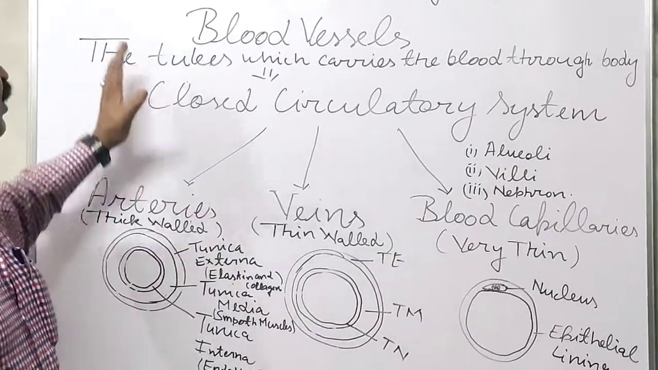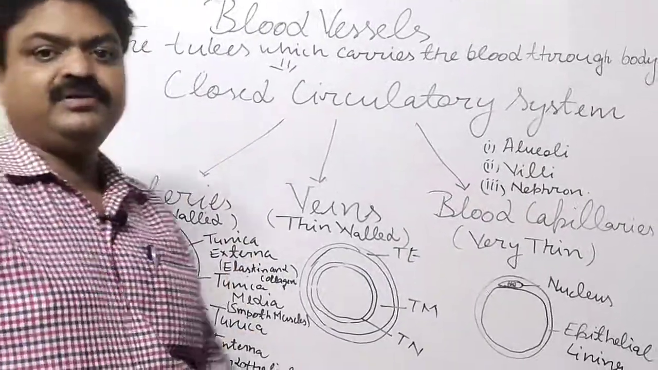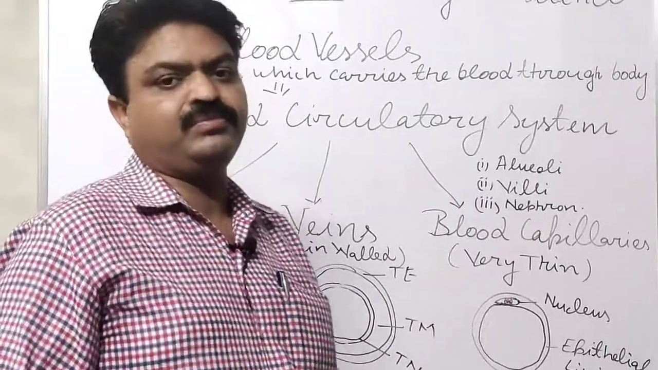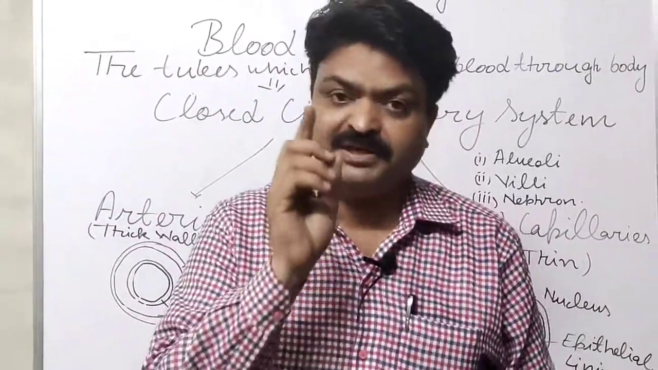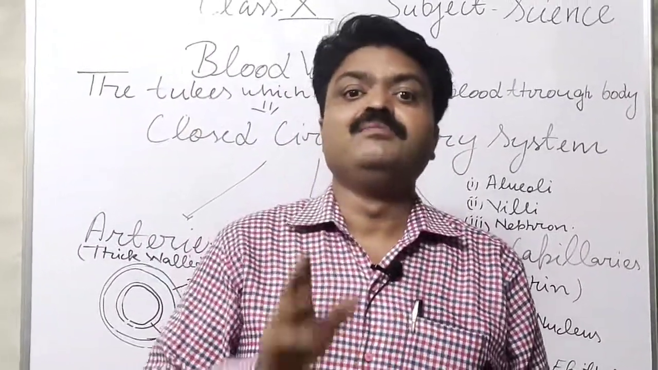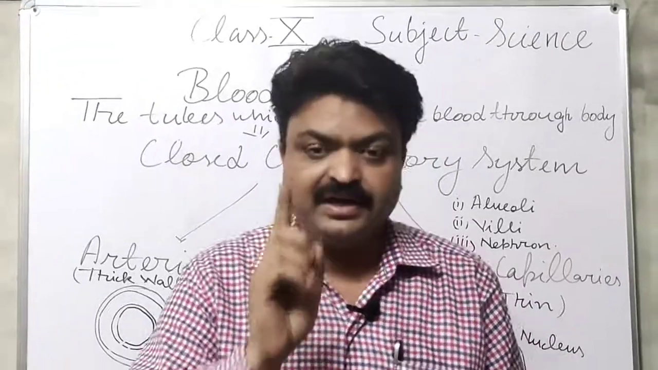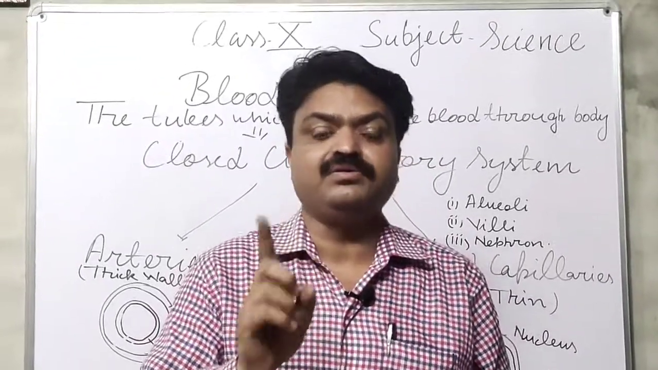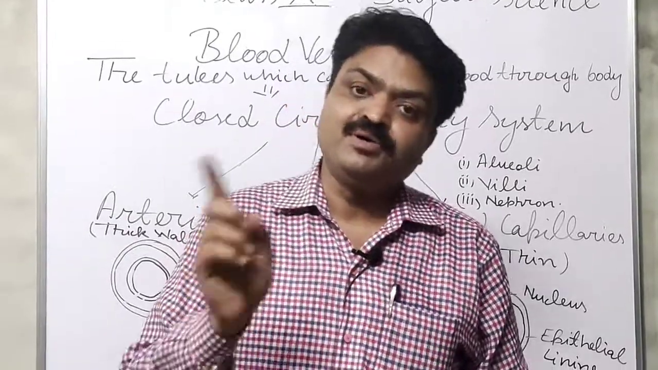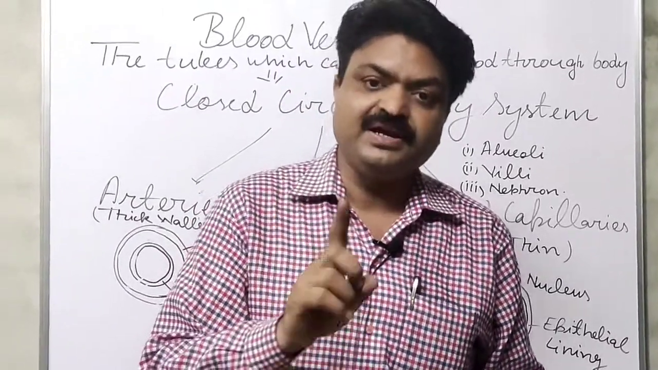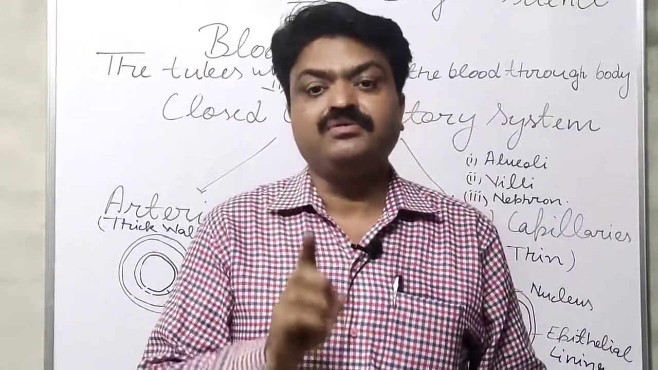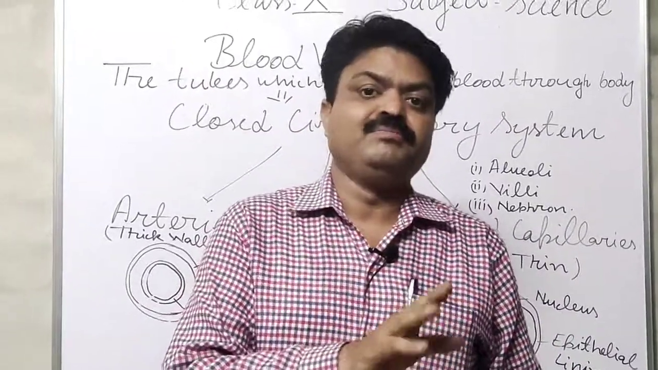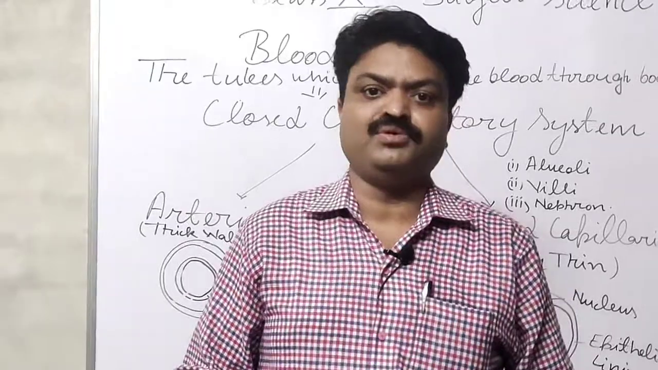So that is about the blood vessels. Now you will do this topic in your notebook and try to cover all the important questions, especially the exception questions. The pulmonary artery is the artery that carries deoxygenated blood. The pulmonary vein is the vein that carries oxygenated blood. You will learn these exceptions, student, because many times they are asked in your board exam.